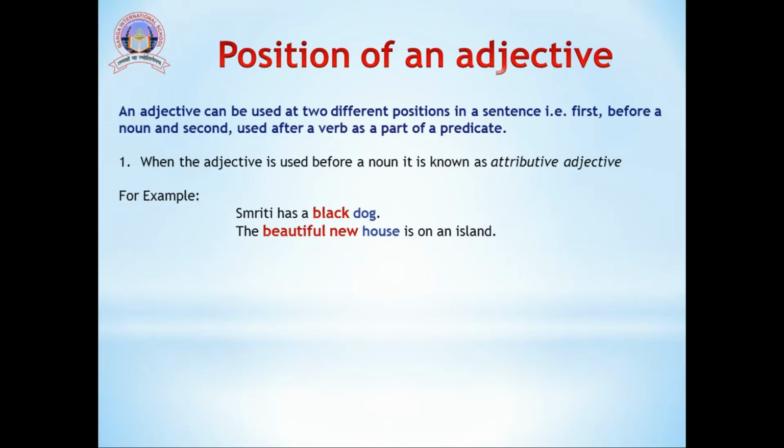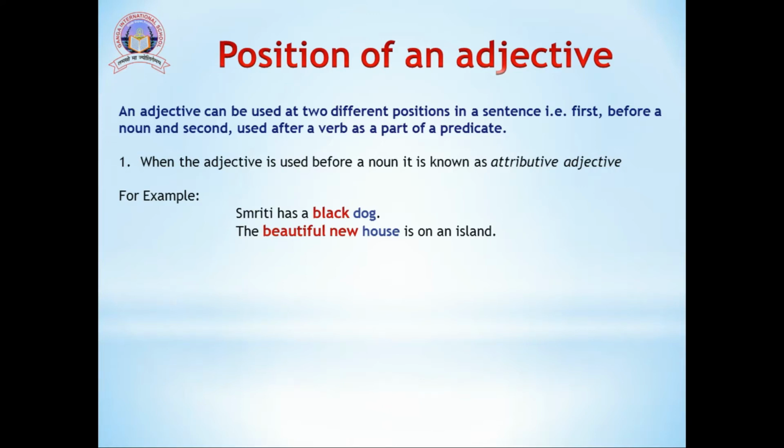For example, Smriti has a black dog. Here in this sentence, dog is the noun and black is the adjective and it is used just before the noun. In the second sentence, we can see the beautiful new house is on an island. Here, for the noun house, we have two different adjectives, beautiful and new, and both are used just before the noun.